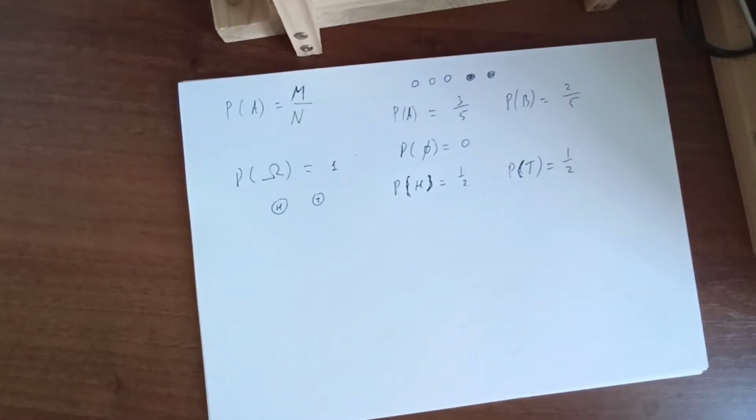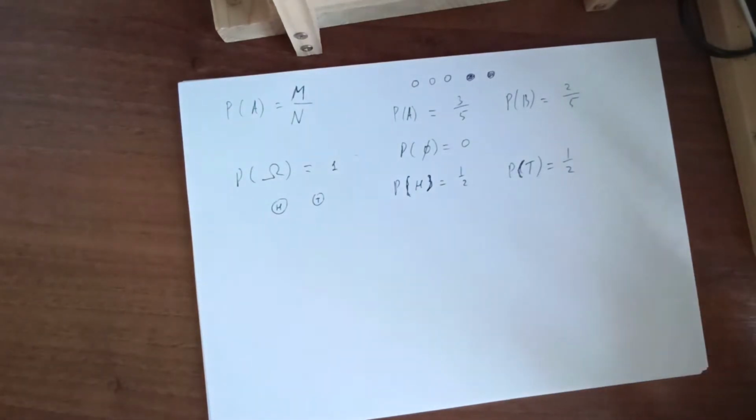Actually, a lot of scientists in earlier ages tried to prove this. Starting from the 18th century, different scientists tossed coins starting from 4,000 times, and the greatest number of tosses was 80,000 times, and they got something close to 0.5.